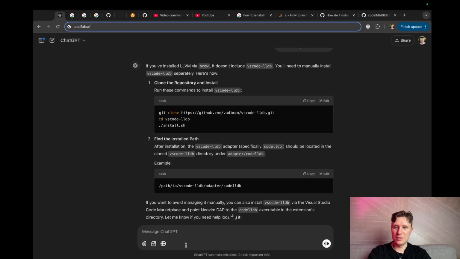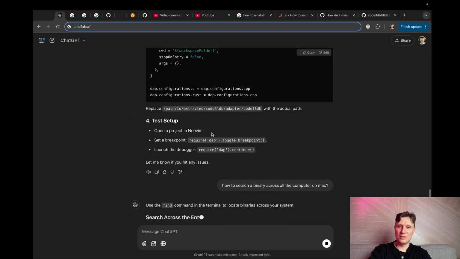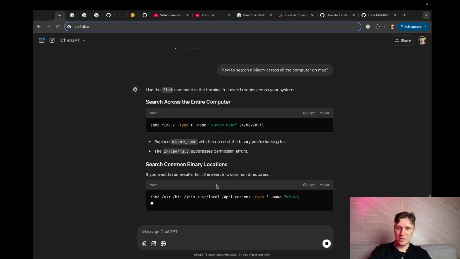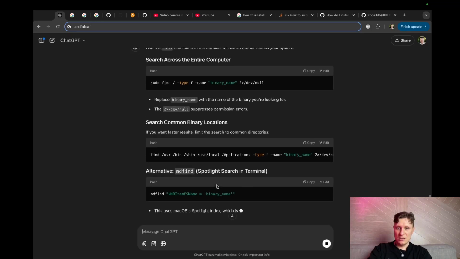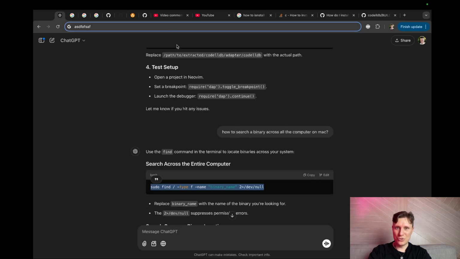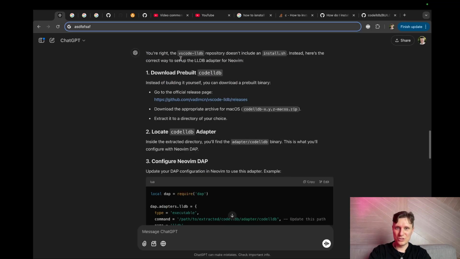Okay. How to search a binary across the whole computer on Mac. Find binary name. Let's try this. I can't recall how to search stuff. So we'll do it.